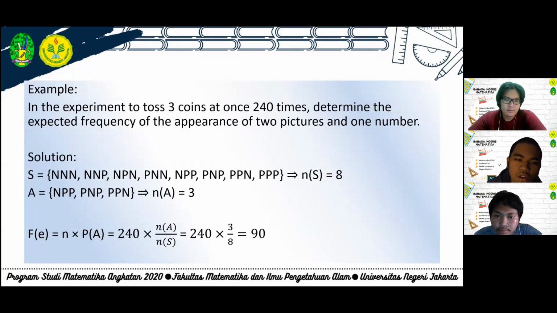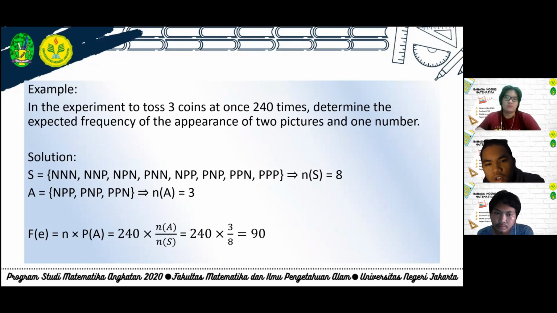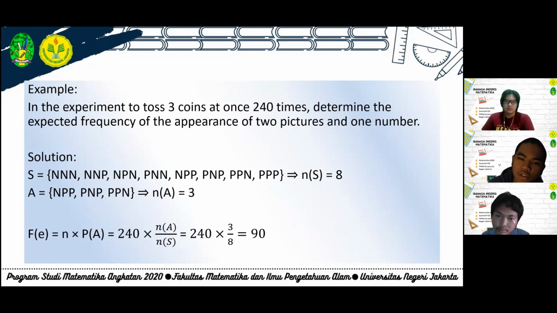This is an example of expected frequency. In the experiment, 3 coins are tossed at once 240 times. Determine the expected frequency of the appearance of 2 pictures and 1 number. Solution: we have the sample space: number, picture, number, picture, number, picture, number, number, picture, picture, number, picture, number, picture, number, picture. So we have a sample space of 8, and A is number, picture, number, picture, number.